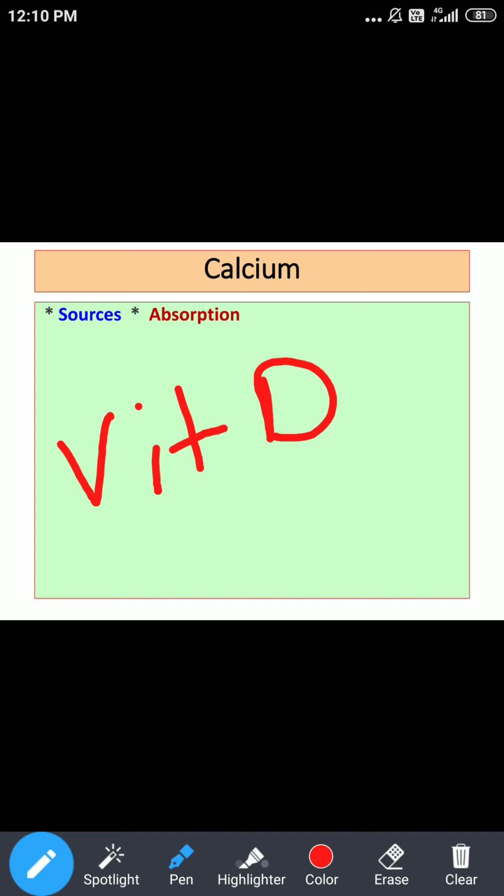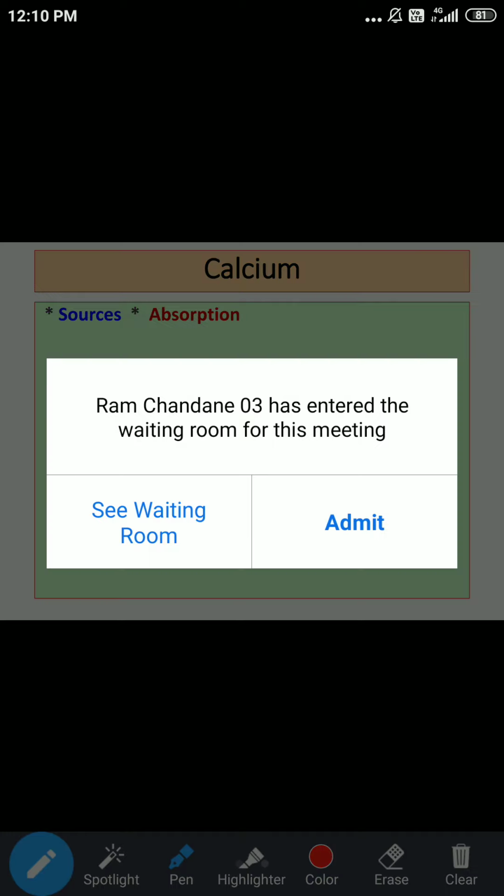Now try to understand the other aspect. What we said, the green leafy vegetables, they are good sources of calcium. Whenever we consume green leafy vegetables, our body will get calcium, but at the same time you are supposed to know regarding absorption of calcium which we are getting from leafy vegetables, or from cereals.